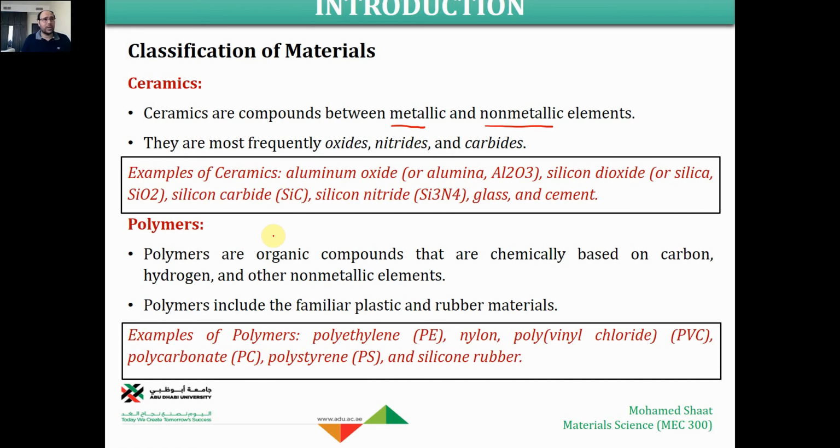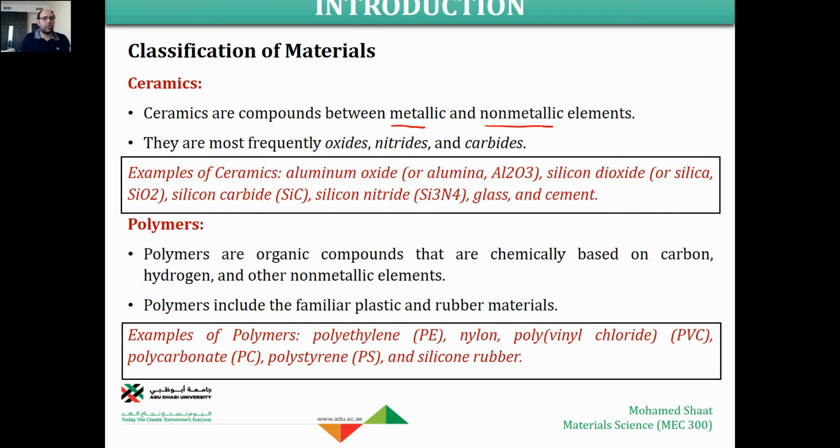So ceramics are chemical compounds of metal plus non-metal elements. Most frequently, the non-metal part will be either oxides, nitrides, or carbides. Examples of ceramic materials are aluminum oxide, or alumina, which is Al2O3, and silicon dioxide, commonly known as silica, SiO2, which is silicon plus oxygen, metal plus non-metal element.